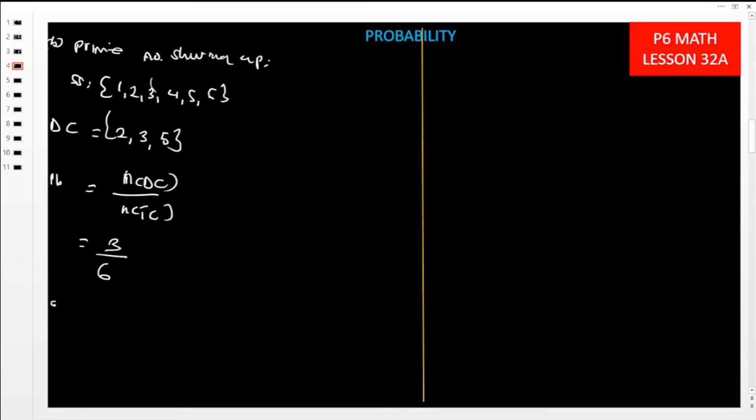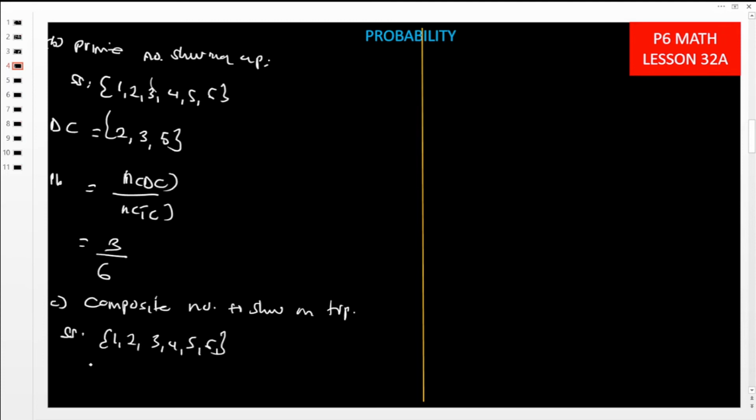Part C here, a composite number to show on top. So what is a composite number? A number that has more than 2 factors. Let us first get our sample space: 1, 2, 3, 4, 5, 6. Now desired chances, we need to get a composite number.